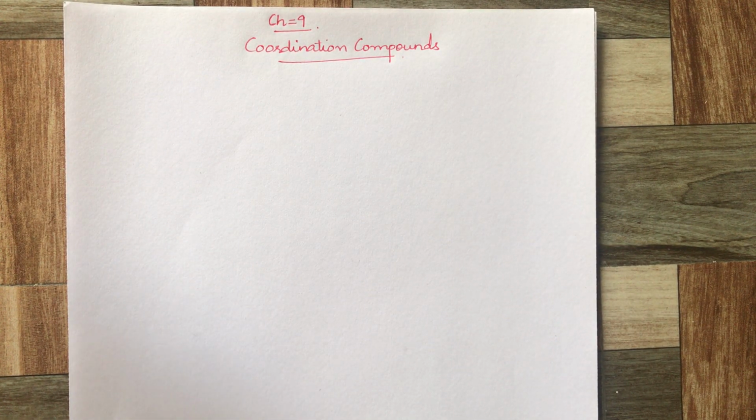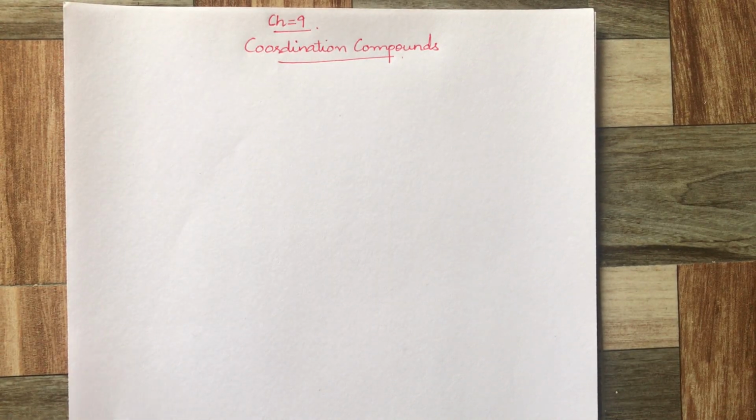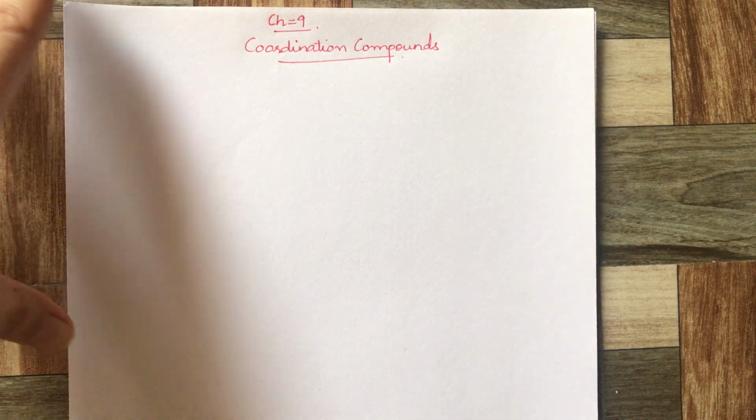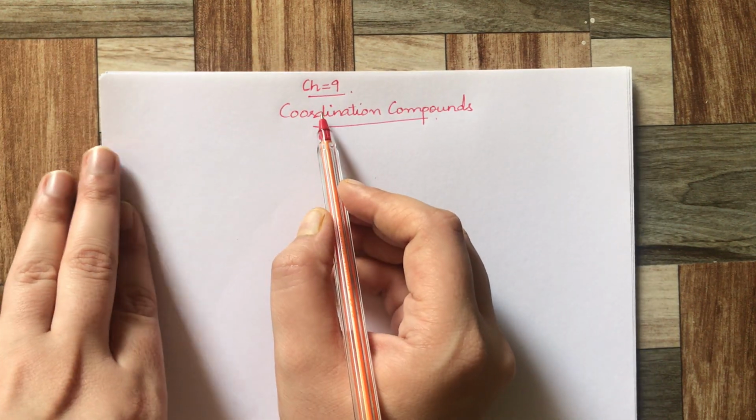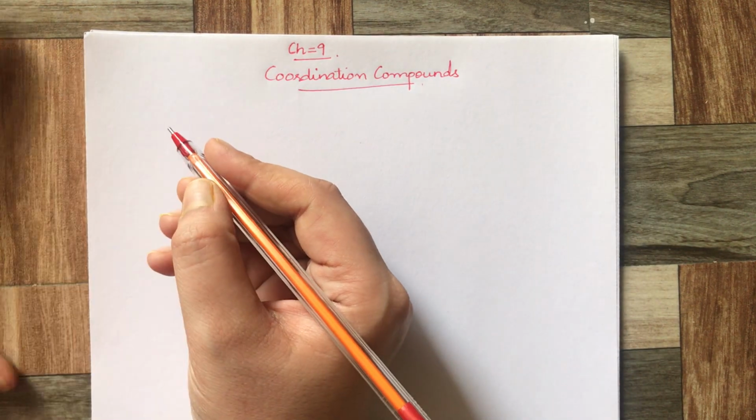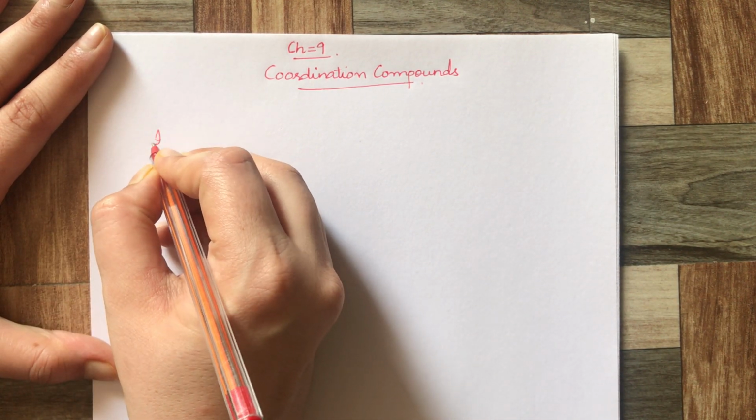Hello everyone. Today we are going to start chapter 9 of plus 2 chemistry, that is the coordination compounds. In this we will talk more about the complex salts where there are more number of atoms, ions. So let's first discuss what coordination means. We will talk about three things before starting coordination compounds, which you previously know.